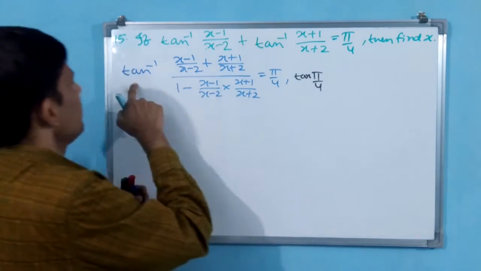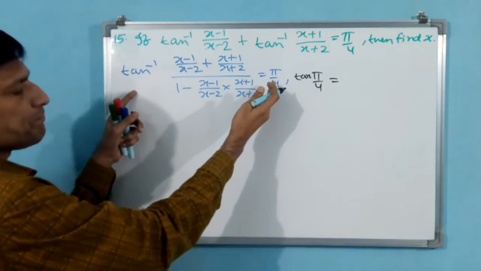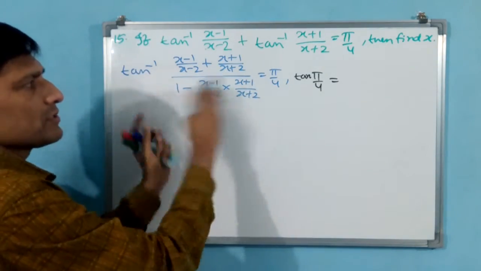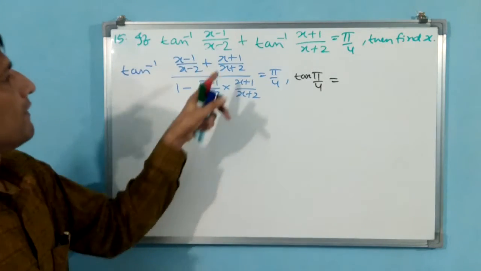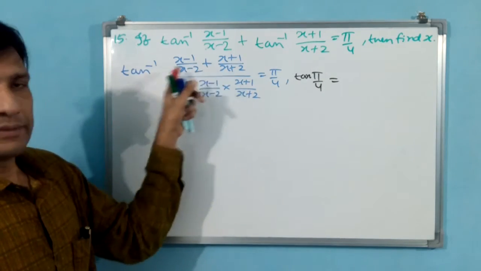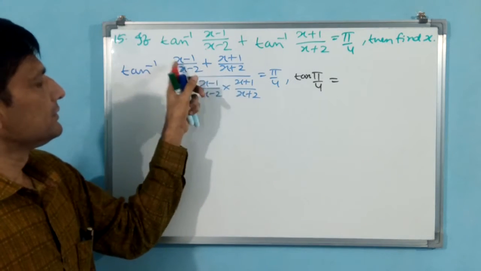Okay, tan pi by 4. I have sent tan this side. Tan pi by 4 equal to. That means even though I have sent, equal to is there, on any side I can write. Now you convert this. You see there is no common for taking LCM. Cross multiply.